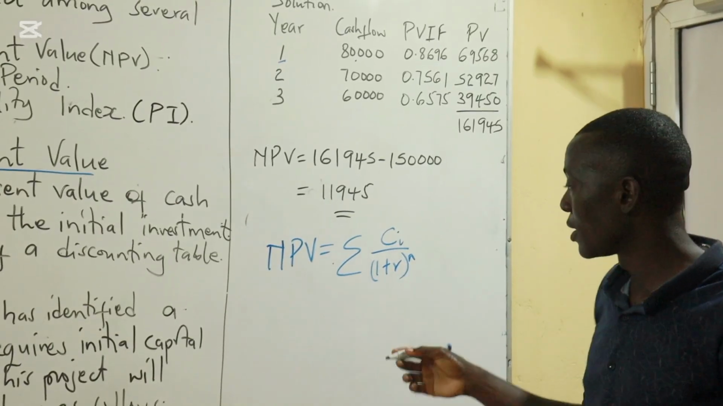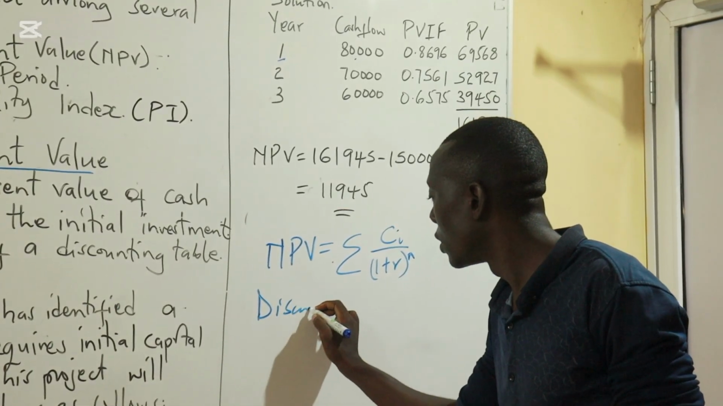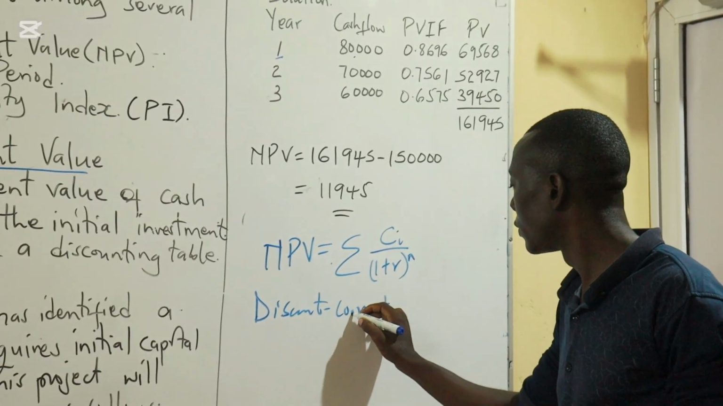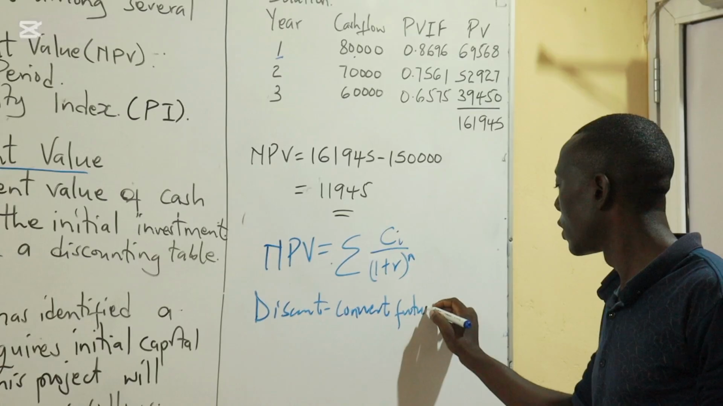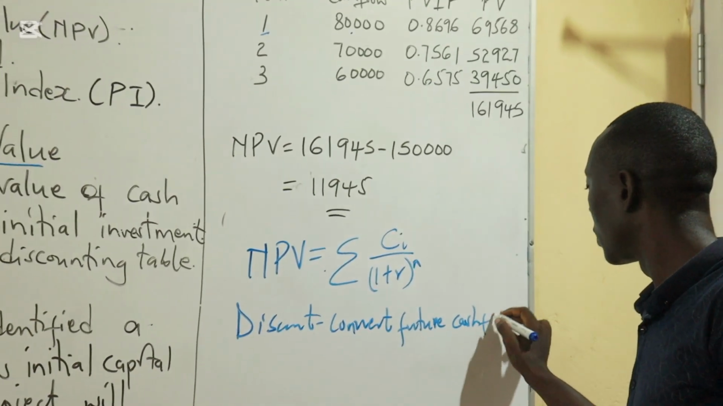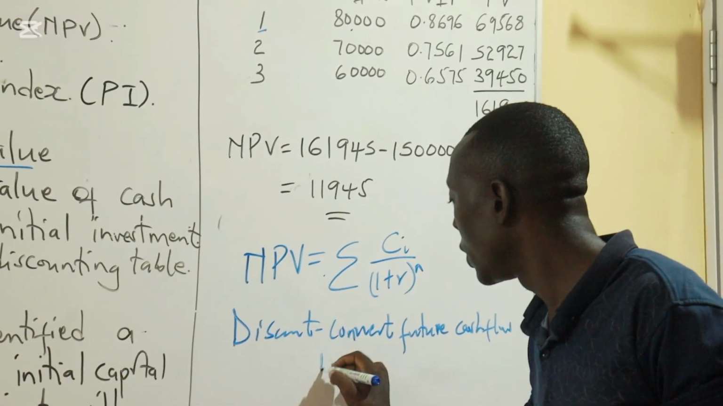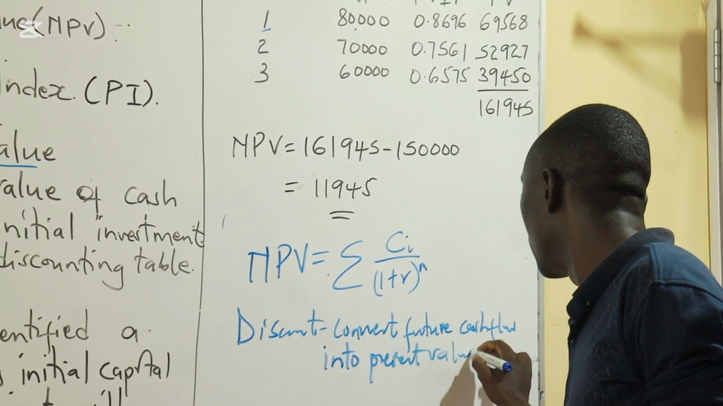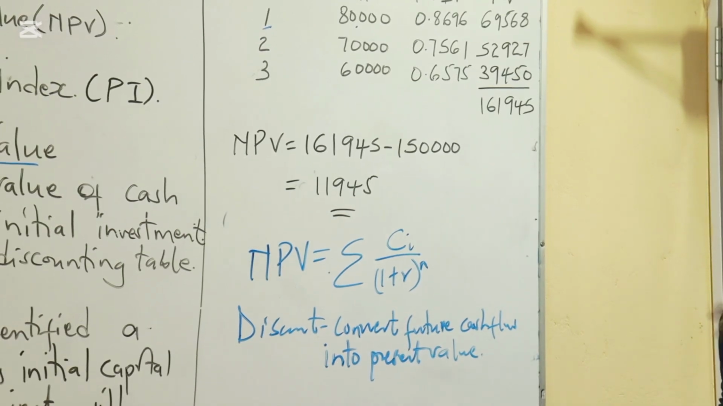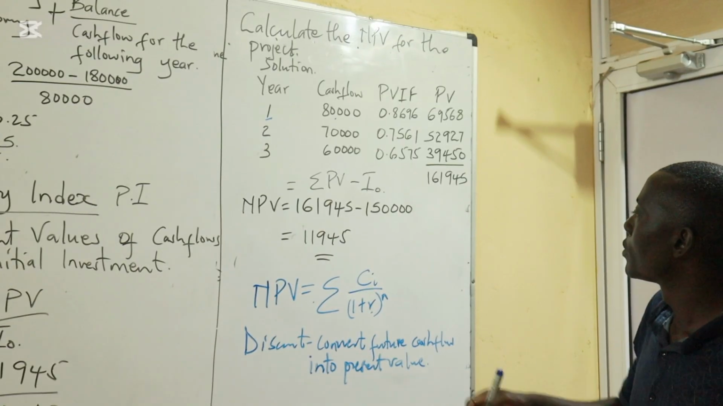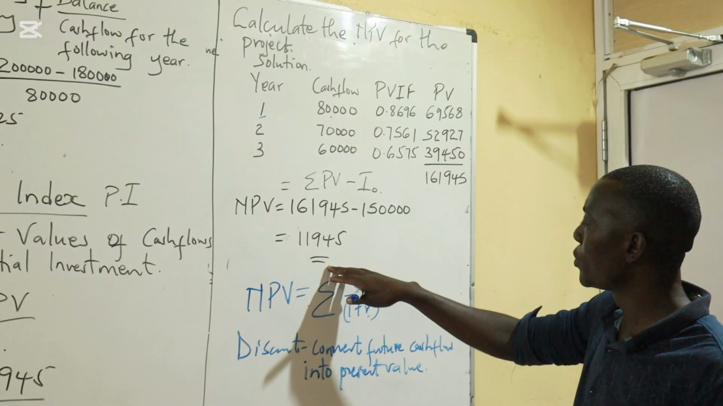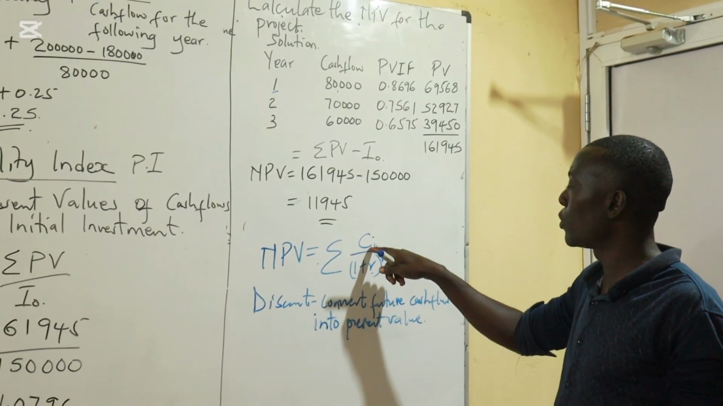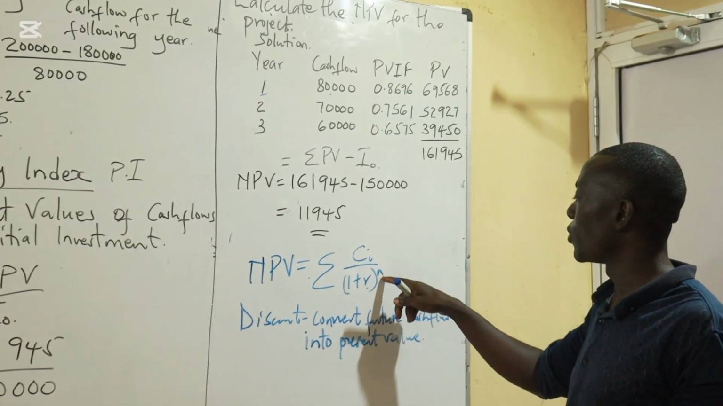What is to discount? To discount is to convert future cash flow, or future value, into present value. It is the process of determining the correct amount today. So the formula for getting the net present value is the summation of the cash flow, C, over 1 plus R raised to N.